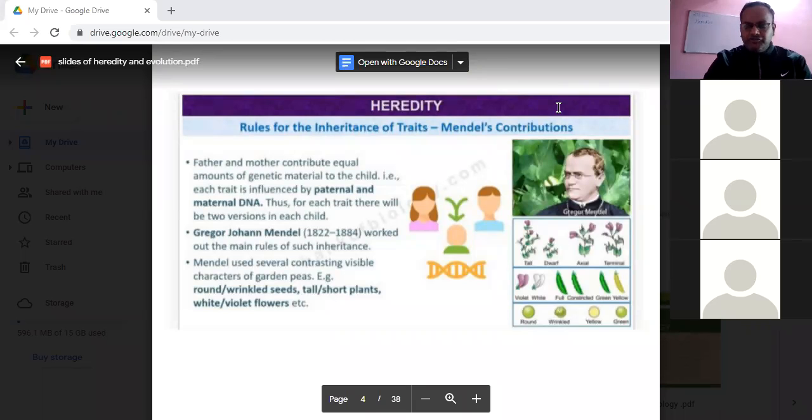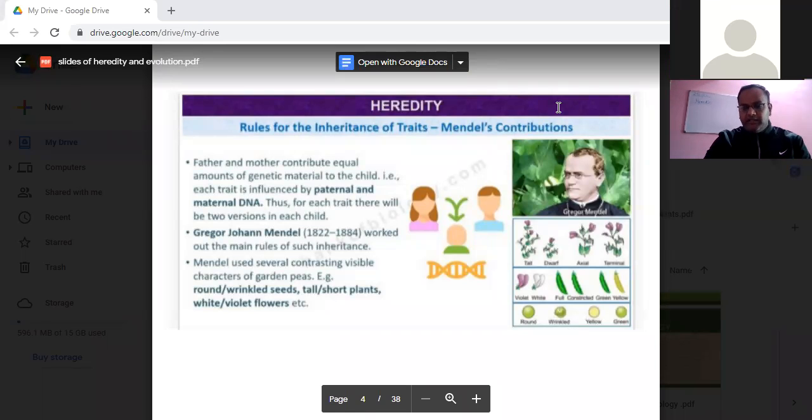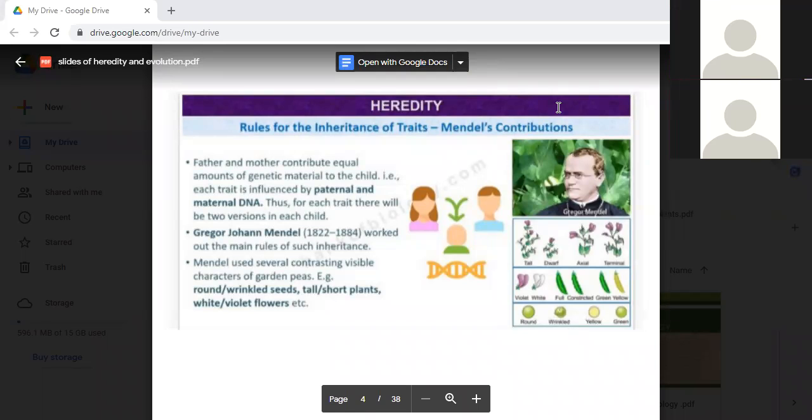Now, my next question to you all: which plant did Mendel select for his experiment and why? Yes, Palak also. Okay, Palak, let me give you the option.